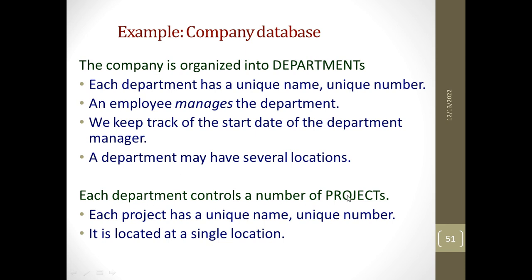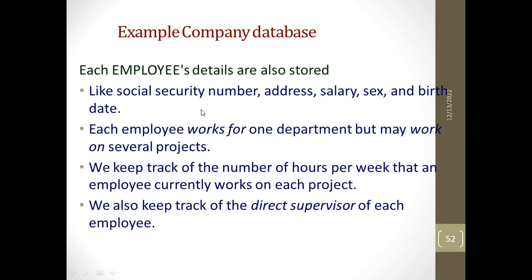Each department controls a number of projects. So there are several projects. Each project has a unique name, a unique number, and it is located at a single location. Now, employee and the details of the employees are stored. An employee works for one department, but they may work on several projects. We keep track of the number of hours per week that an employee currently works on each project.